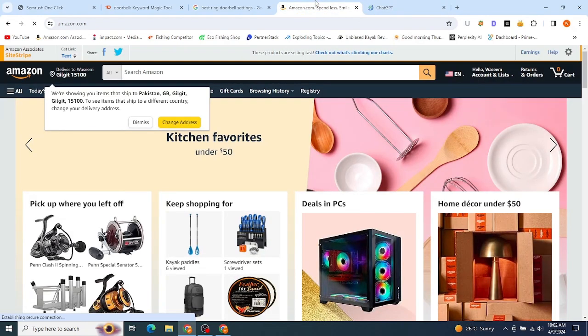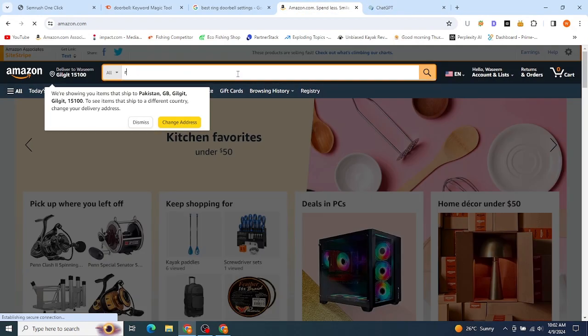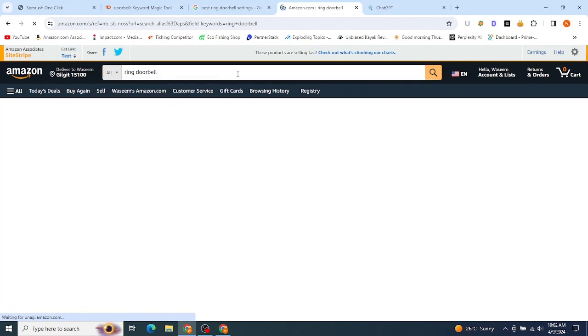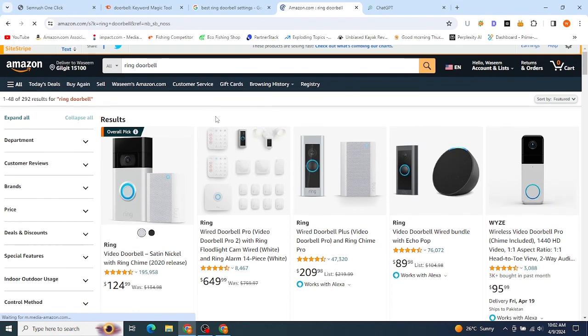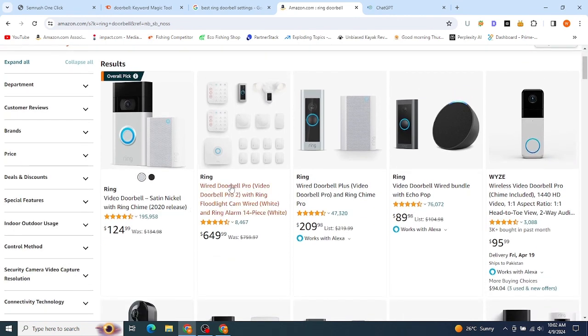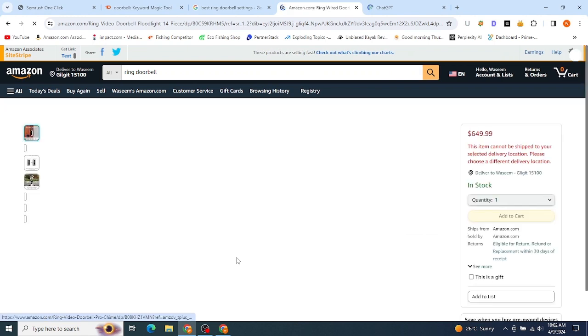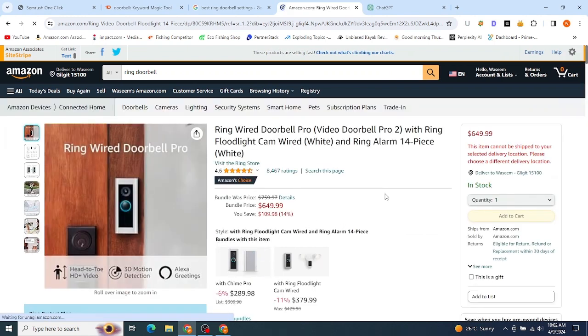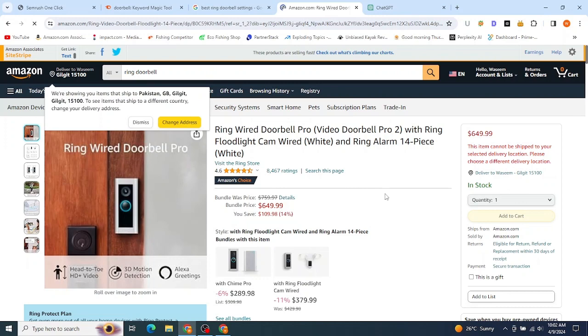After that I will target ring doorbell. I will type ring doorbell here on Amazon to promote a high rated product. You have to select the best products possible. You can see this is a wired doorbell pro, so this is expensive, so I will get some extra money if someone buys this. The cookie duration of Amazon is just 24 hours. For example, if someone clicks your link and lands on Amazon, and immediately doesn't purchase any product, but in the next 24 hours purchases any product, you will get credit. It means you will get some sort of commission.